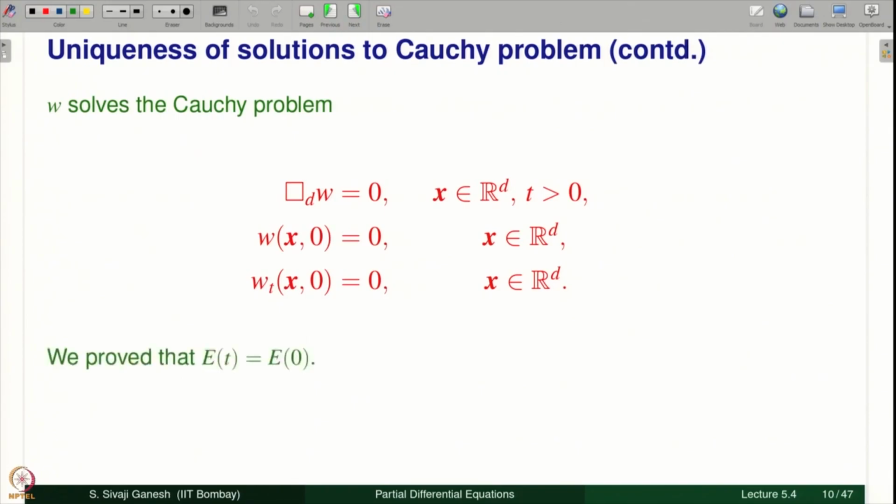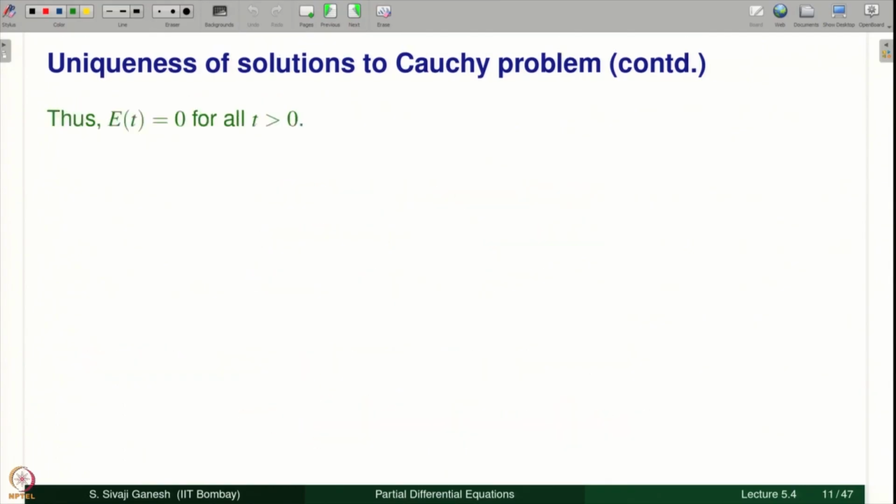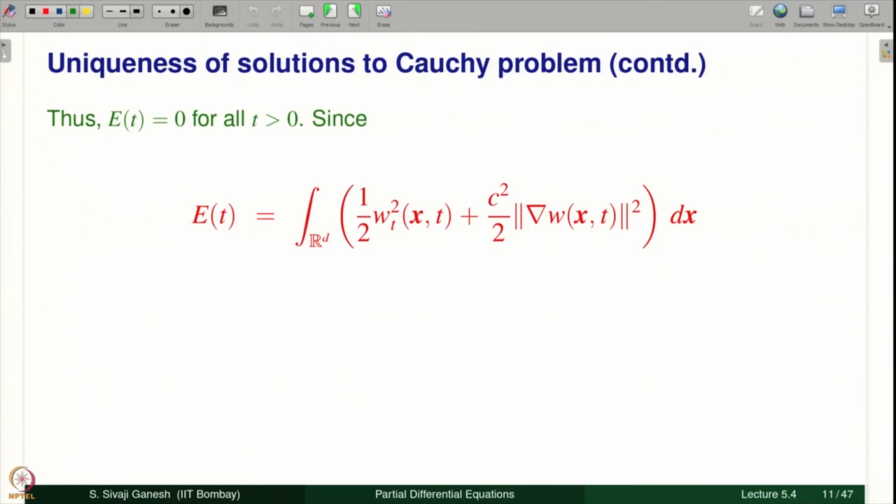But we proved E(t) equal to E(0) for the homogeneous wave equation. Therefore, we have to see what is E(0) here. E(0) is given in terms of psi and phi, which is 0. Therefore, for this problem E(0) is 0, and therefore E(t) is 0 for all t. But what is E(t)? It is this expression, and this expression is equal to 0. The integrand is always non-negative. It is a sum of two non-negative quantities. So, that is 0 if and only if each of the terms is 0.